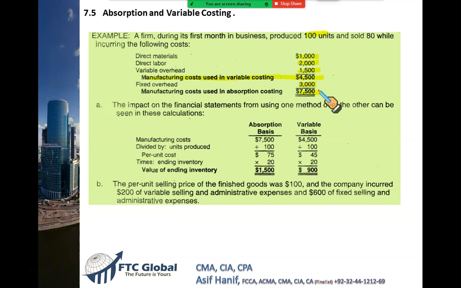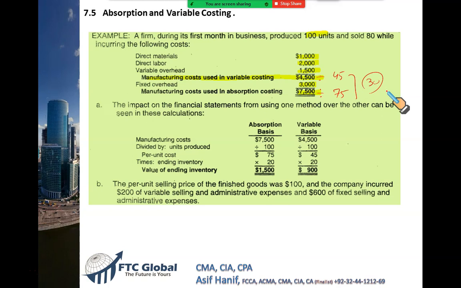Now, if I ask you to calculate the unit cost under variable costing and unit cost under absorption costing, 100 units were produced, 4,500 upon 100. So that means your unit cost is 45 in variable costing, and 7,500 upon 100, your unit cost is 75 under the absorption costing. The difference between these two clearly is $30. This $30 is the fixed cost that is going into each unit. Each unit carries $30 worth of fixed cost.